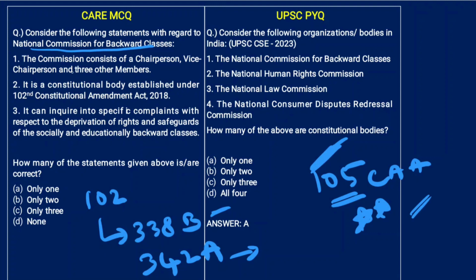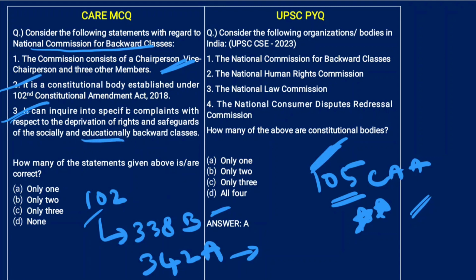Now, the commission consists of chairperson, vice chairperson and 3 other members. Yes, it is a constitutional body established under the 102nd Constitutional Amendment Act 2018. We've just seen, right? It can inquire into specific complaints with respect to deprivation of rights and safeguards of socially and educationally backward classes. You have to remember one thing.